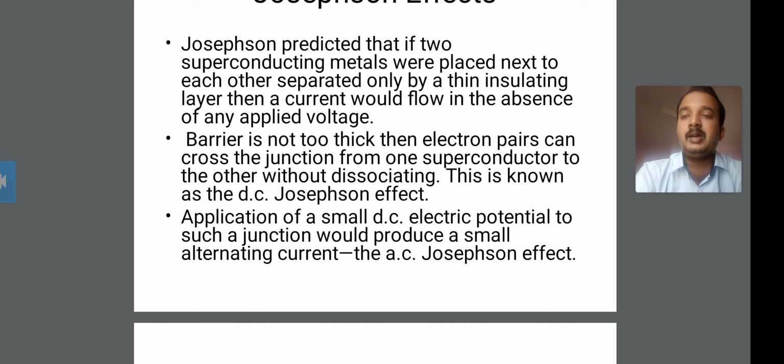Second, if the barrier is not too thick, the electron pairs can cross the junction from one superconductor to the other without dissociating.